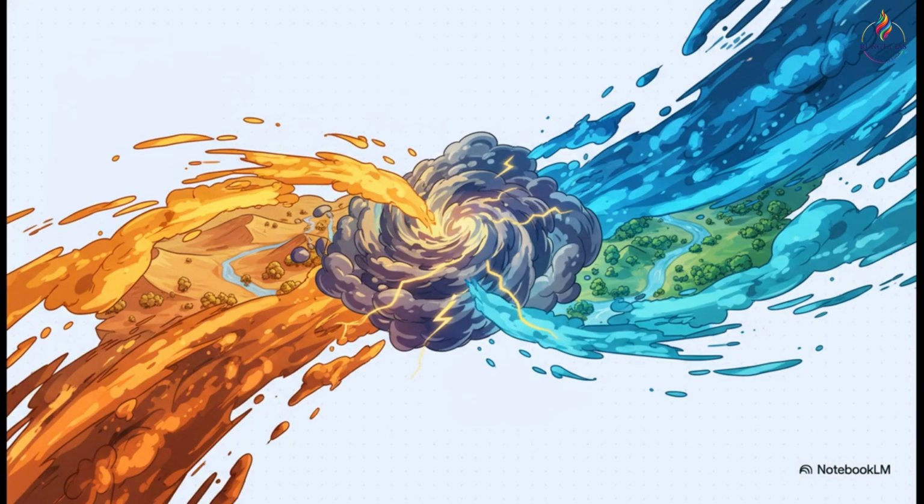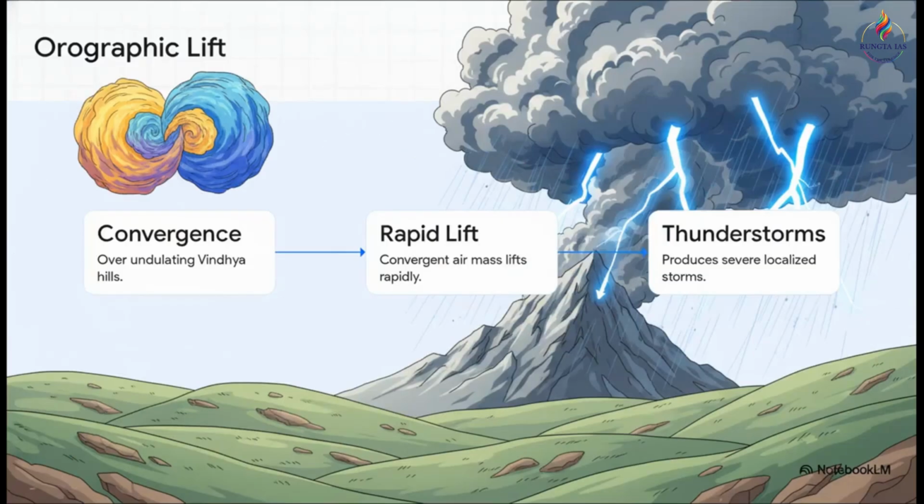Now, to understand exactly how this happens from a GS1 geography perspective, you really have to look at this entire state as one massive atmospheric convergence zone. Picture this. From the west, you've got the scorching, completely dry Lu winds sweeping straight across the plains from the Thar Desert. And then, meeting them head-on from the southeast, are these heavy, moisture-laden winds traveling all the way from the Bay of Bengal. When these two completely contrasting systems meet, it creates an absolutely textbook case of orographic lift.